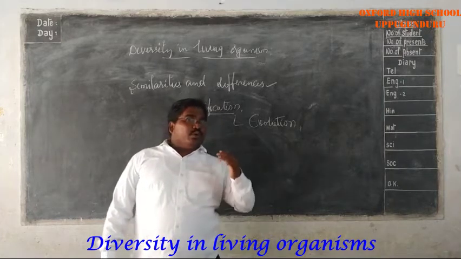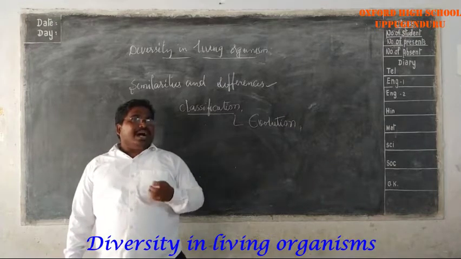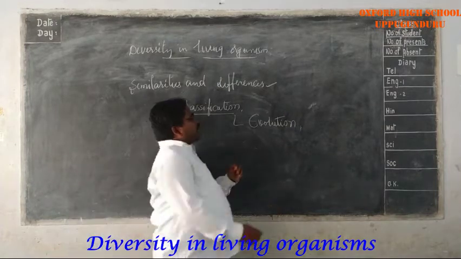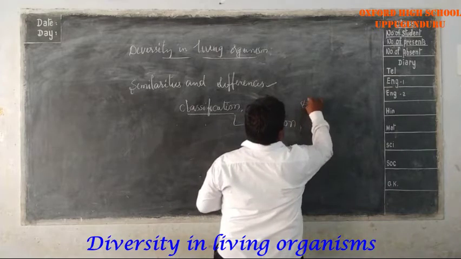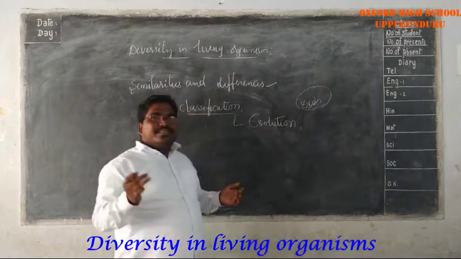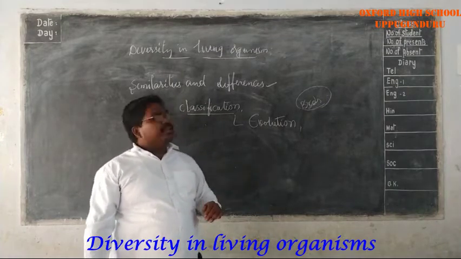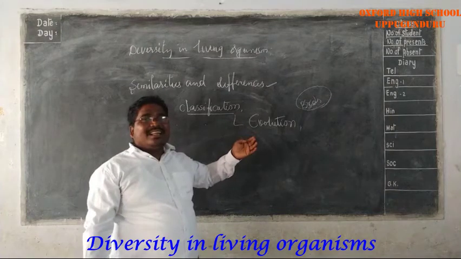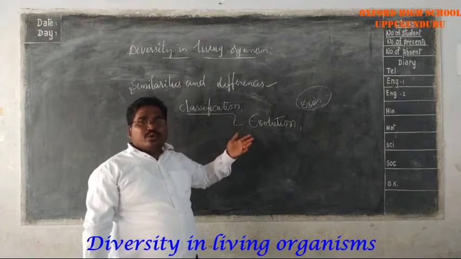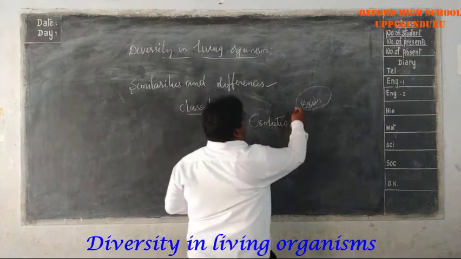Now, if you are going to learn about the classification of organisms, for example, if you take birds, we know very well that all birds have two wings, a tail, two legs, beaks and different types of habitats. On the basis of their structure and their food habits, they are divided into groups. In birds also, different types of groups are there.